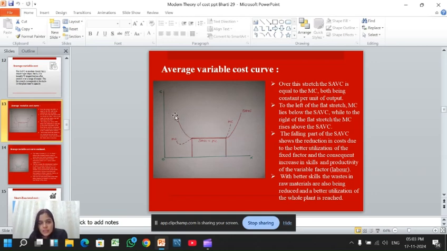This curve shows that as we increase production, from this point to this point we are using the reserve capacity, and after that it shows that we have increased our production to the maximum level. SAVC is the short run average variable cost, MC is the marginal cost, and here SAVC is equal to the marginal cost.